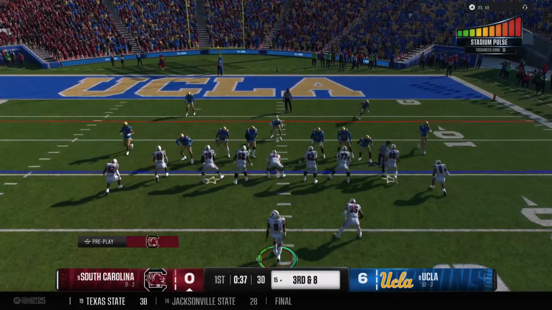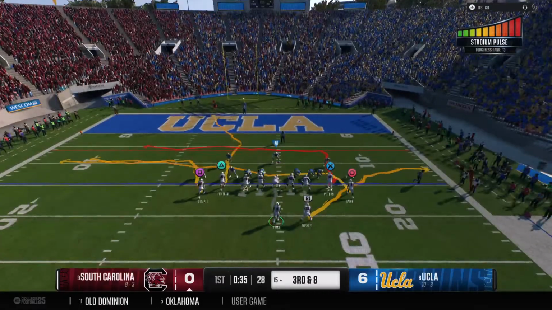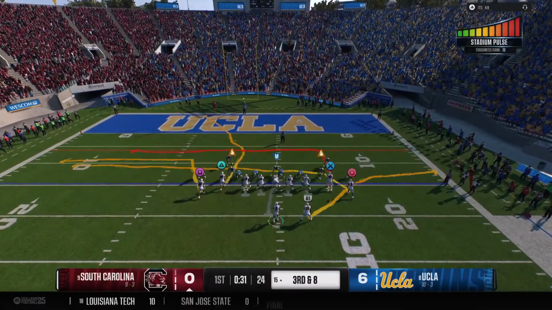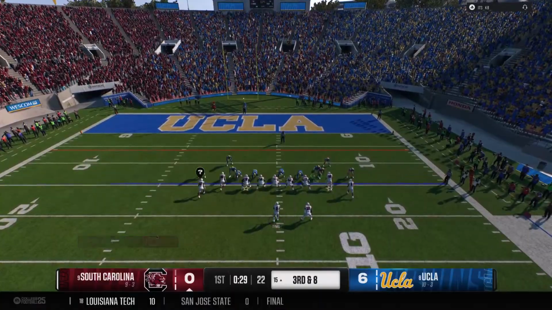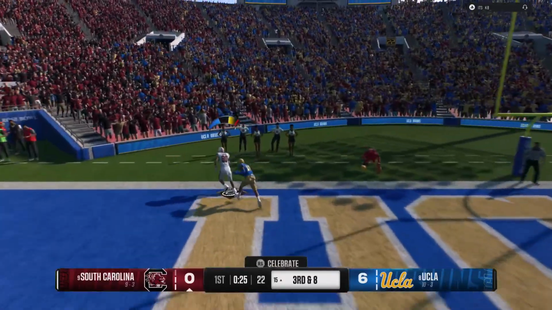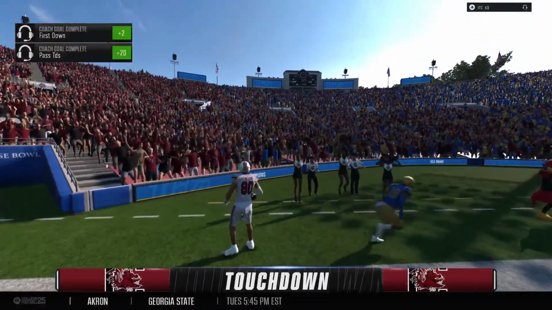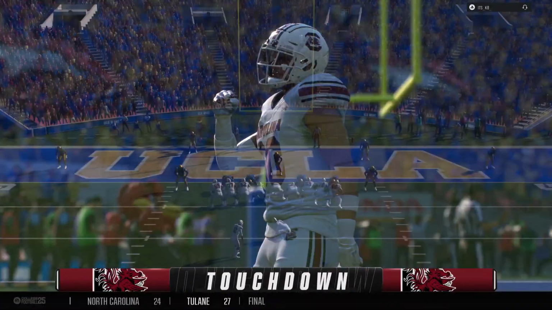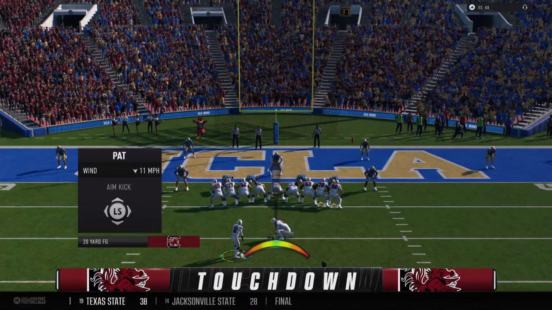And here comes the noise. This crowd is trying to inspire this defense to make a big red zone stop. On third down, he drops to throw. And it's caught. Touchdown, Gamecocks. That kind of execution on a long drive, that's why this team made it to the college football playoff.